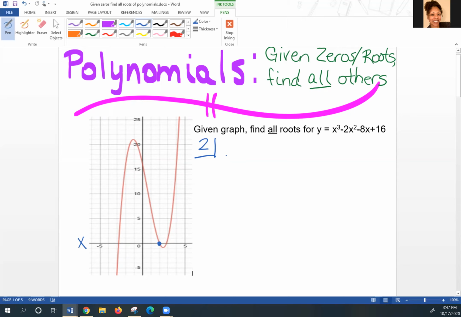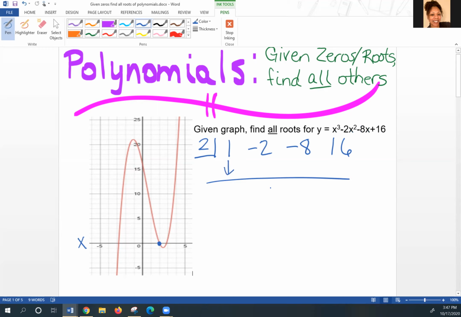Now, my coefficients and constants simply mean I would drop all the variables and I would write the numbers that are left. So I'm left with a 1, -2, -8, and +16. I want to make sure that this polynomial is in standard form, because if it's not, then I would need to use a 0 placeholder.